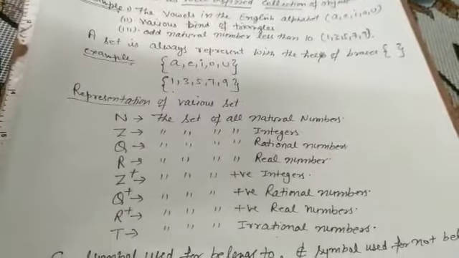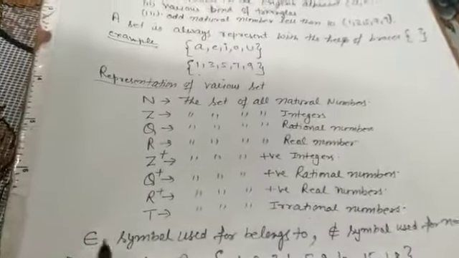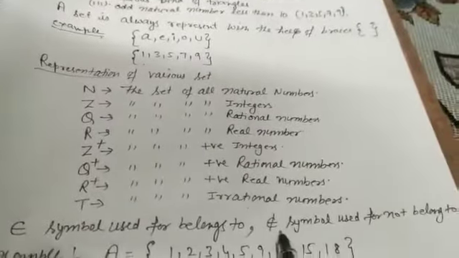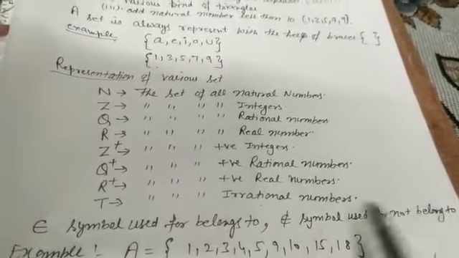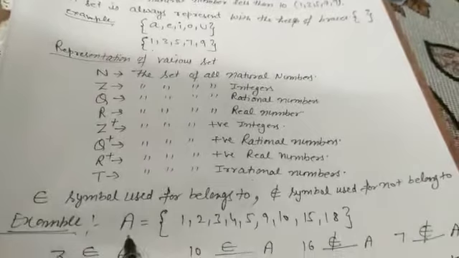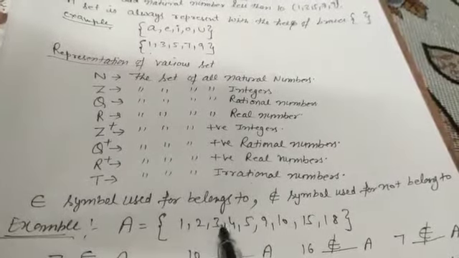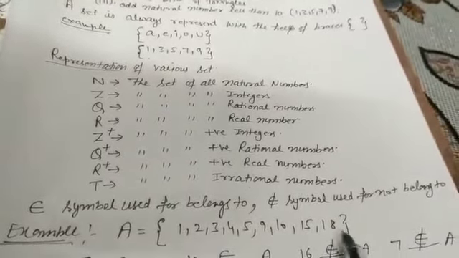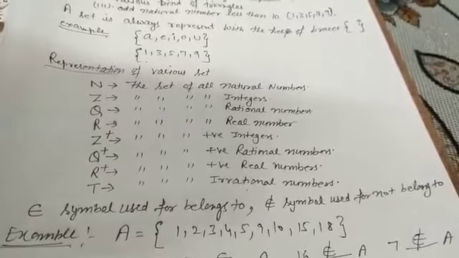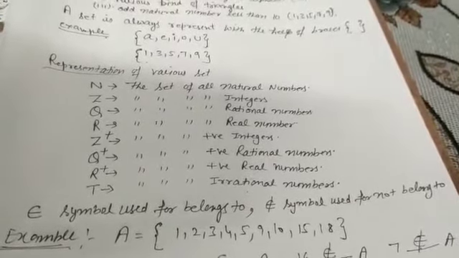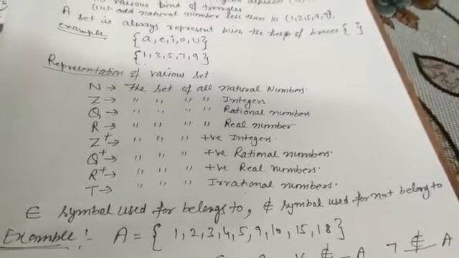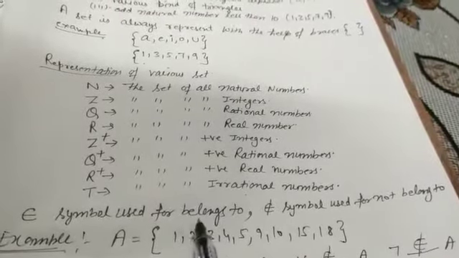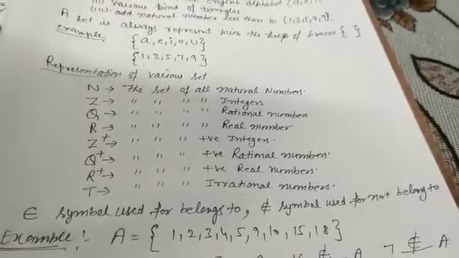Now in sets there is one more symbol we use normally. This symbol is used for belongs to, and this symbol is used for not belongs to. Now how can we identify? See this one. A set A is given to you with the elements 1, 2, 3, 4, 5, 9, 10, 15 and 18. There are a few elements given in the set A. I write down the element 3, then A; 10, A. If you observe, this 3 belongs to this set. So we write 3 belongs to set A. Rather than writing belongs to, we use the symbol for it. Now see 10.